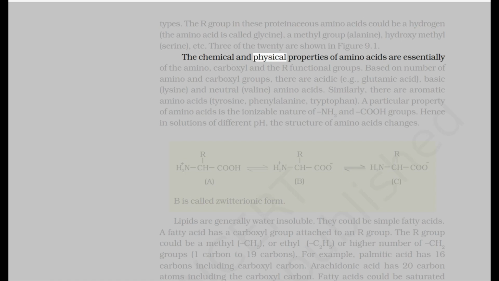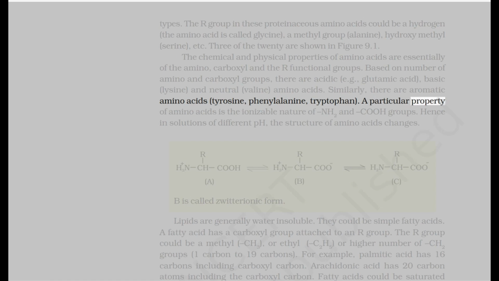The chemical and physical properties of amino acids are essentially of the amino, carboxyl and the R functional groups. Based on number of amino and carboxyl groups, there are acidic, example glutamic acid, basic, lysine, and neutral, valine, amino acids. Similarly, there are aromatic amino acids, tyrosine, phenylalanine, tryptophan.